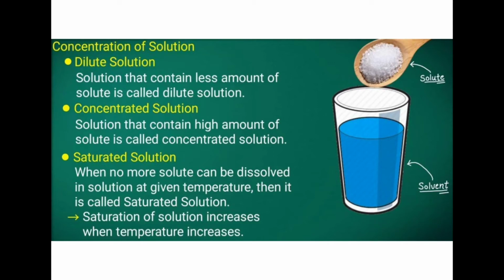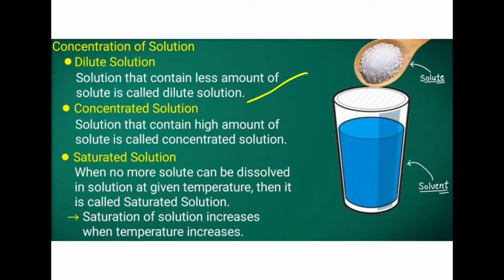Now, based upon the concentration of solution, we are dividing. That means this much time we are studying about the solution. So now, based upon concentration of solution, we can classify the solution differently. Here there are three classifications of solution: dilute solution, concentrated solution, and saturated solution. Okay, so first one is dilute solution. The dilute solution is the solution that contains less amount of solute. If a solution has only a less amount of solute, then we call that solution a dilute solution.